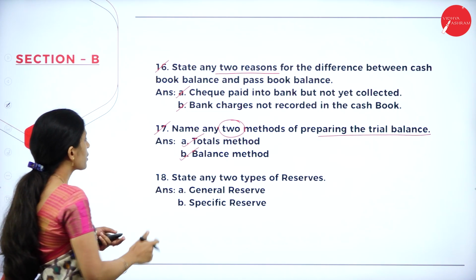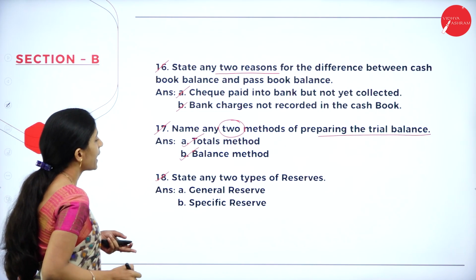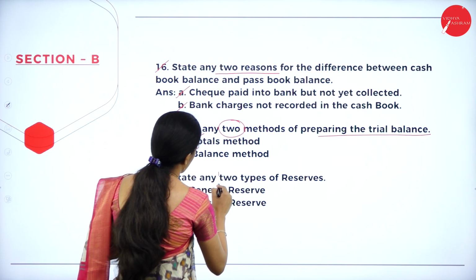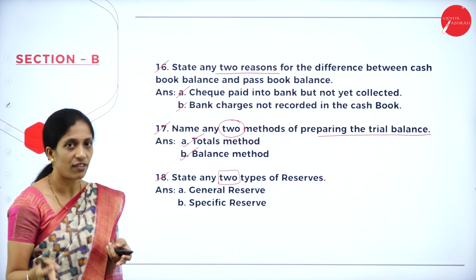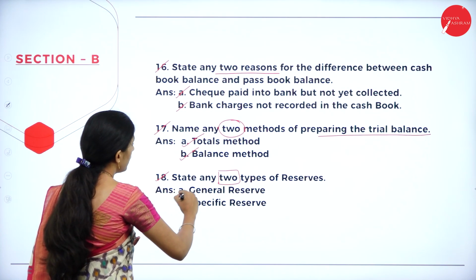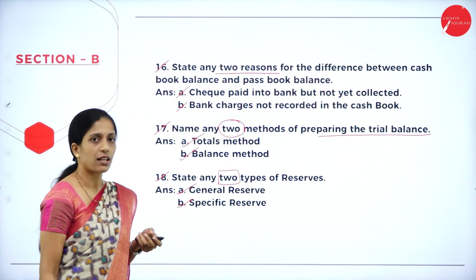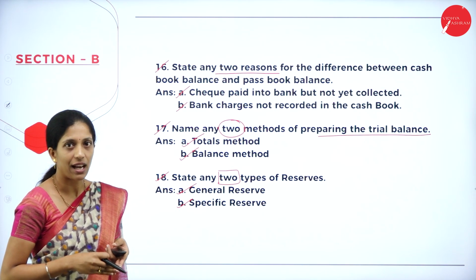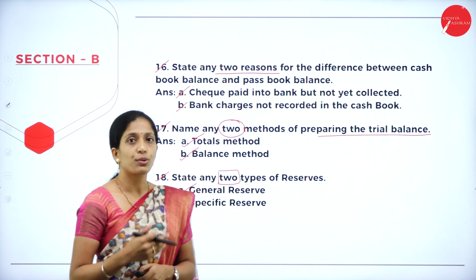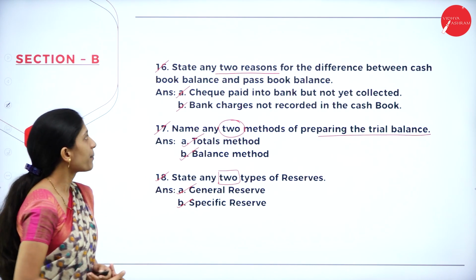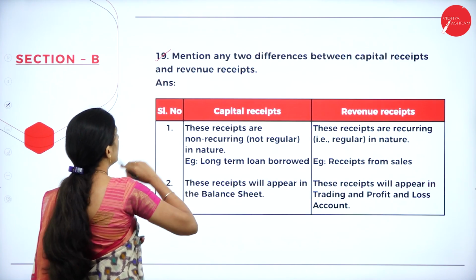Okay. Next, 18th question. State any two types of reserves. Here also for 2 marks they have asked state any two types of reserves. So here, general reserve, specific reserve. Only two types they have asked for 2 marks. So you can write any of the two types of reserves for 2 marks. Now coming to the next question.